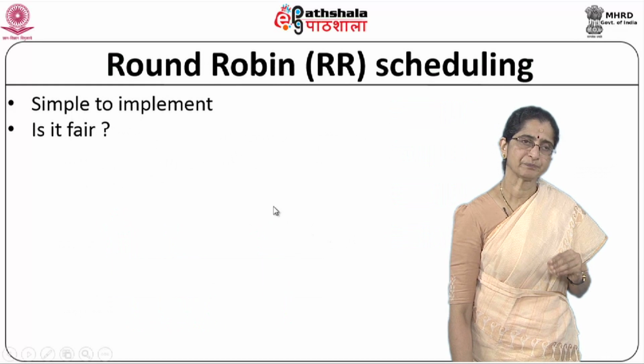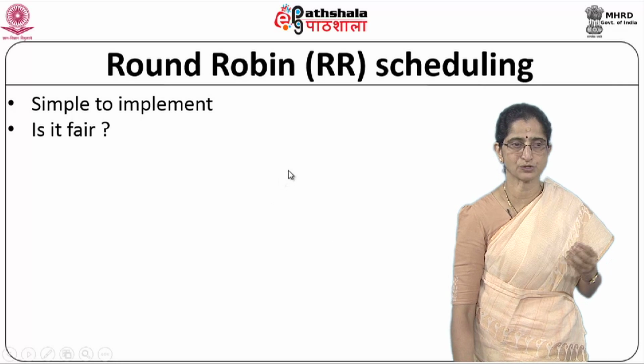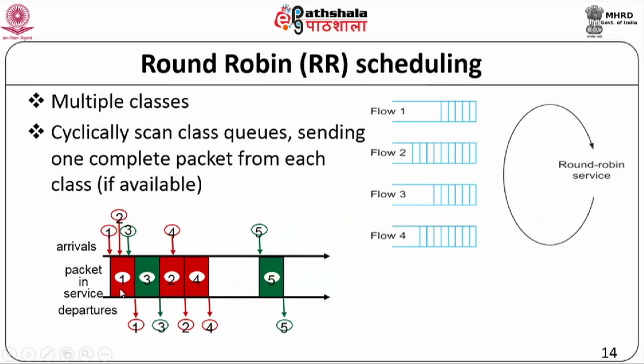So this is our round robin scheduling. What are the issues with respect to round robin scheduling? Of course, the advantage is that it is simple to implement, but is it fair? I thought we went into round robin scheduling thinking it was fair, but what would make it unfair in the network scenario? Remember that when we talked about packets getting scheduled and sent out, packets could be of variable length. If all packets are of the same size, for instance this example showed all packets to be almost of the same size, but that is not going to be the scenario in reality.